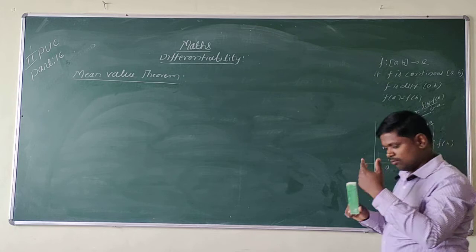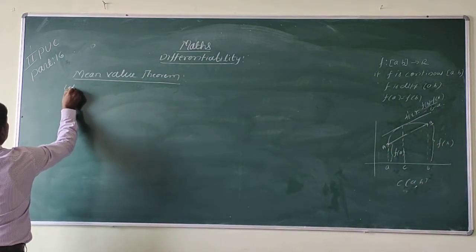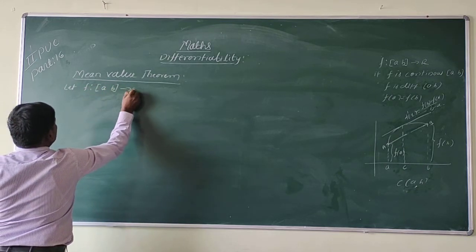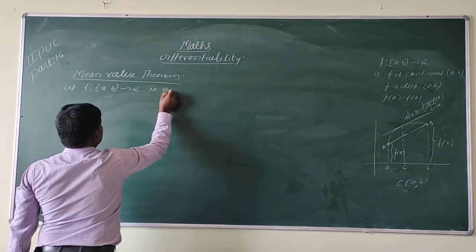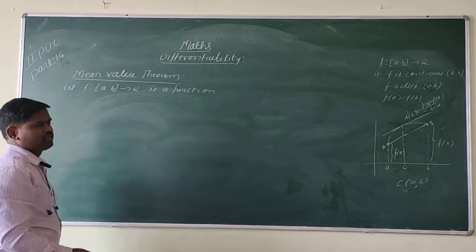Now come to the definition. Let f be a function from A comma B to the real numbers.